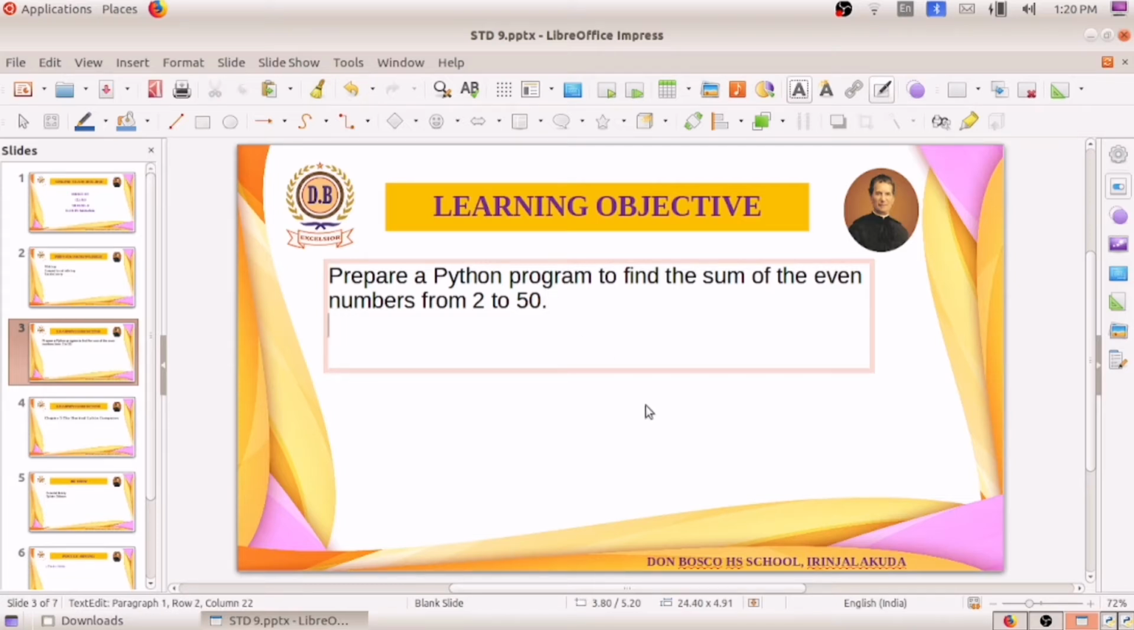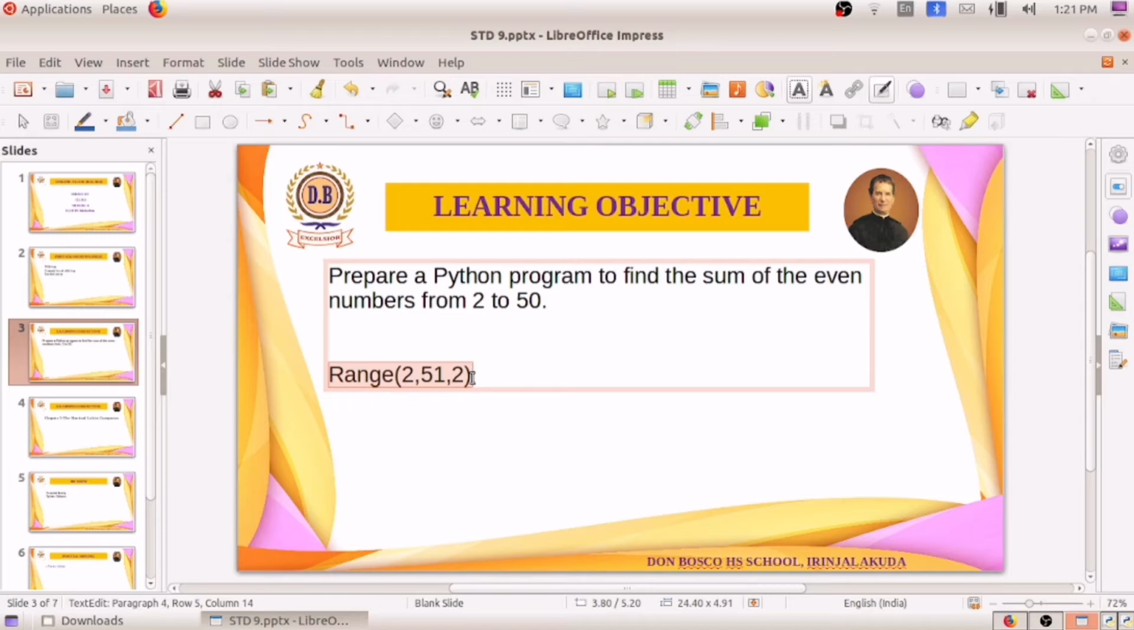We can write it as range, where the first value must be 2, and we have to go from 2 to 50. So 50 also must be included, as 50 is also an even number. So what change do we have to make in the end value? We must write it as 51. And the difference must also be 2. If we write the difference as 2, then only will we get the even numbers. So I have to put this in the range.